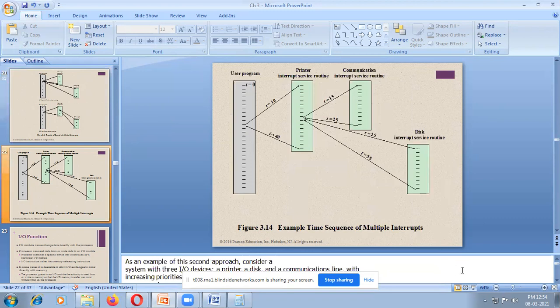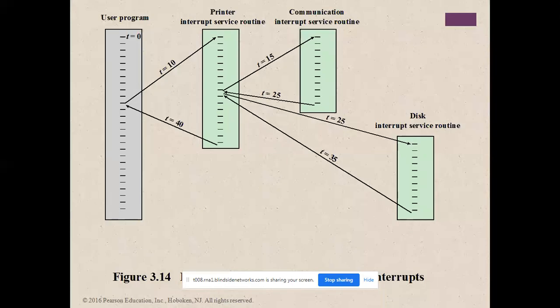This is an example of the time sequence of multiple interrupts. What are the different time sequences of multiple interrupts? One or more interrupts. For example, a printer: in the normal user program, at time T10, control goes to the printer. Inside the printer, it goes for communication. After finishing the communication, it comes to T25.